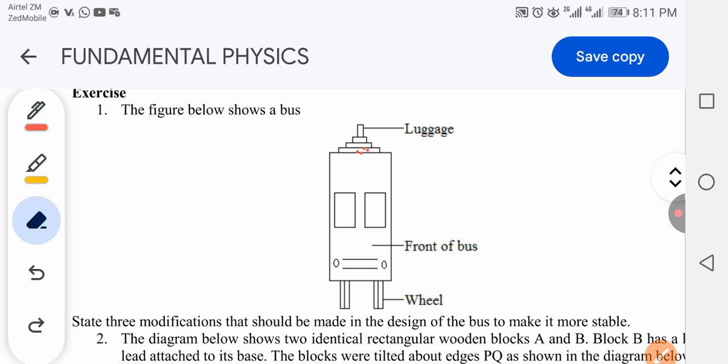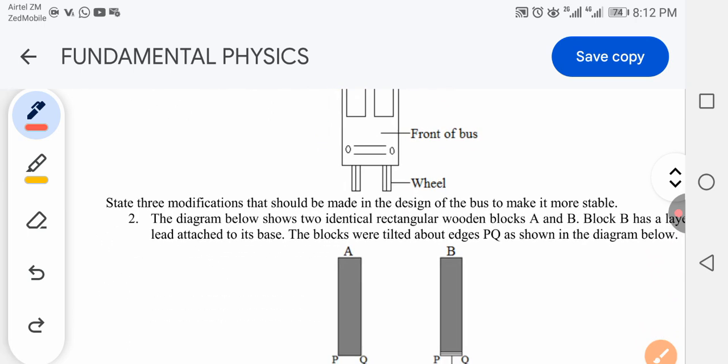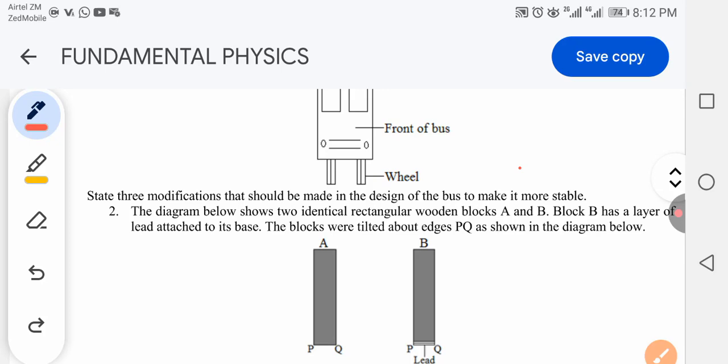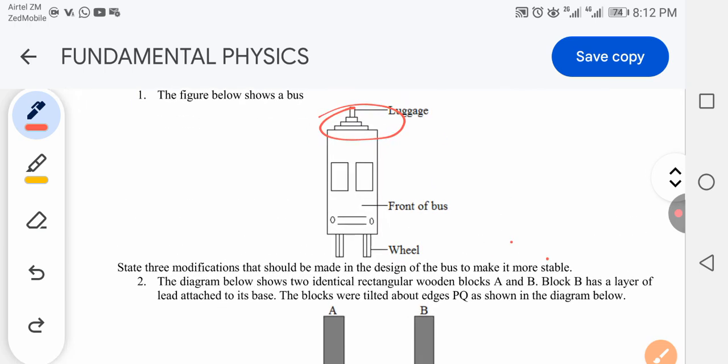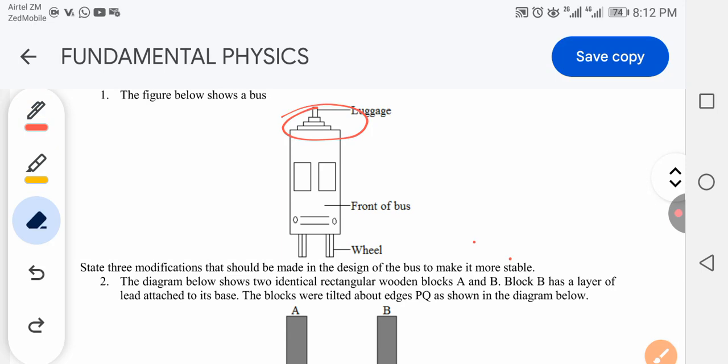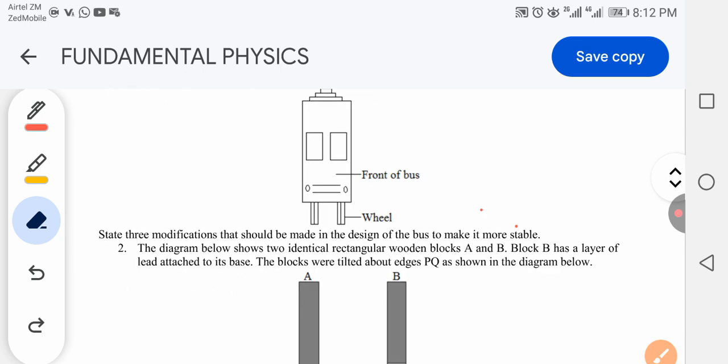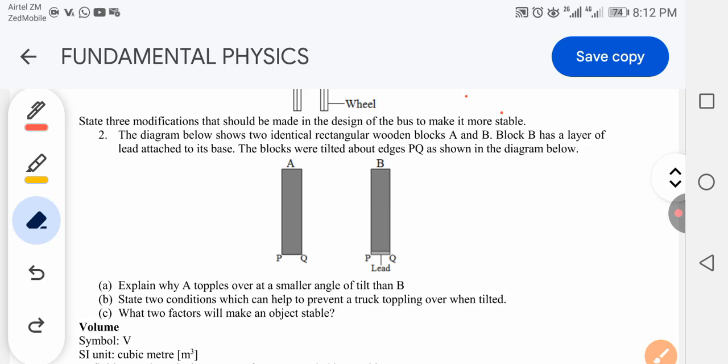So obviously this luggage, we can conclude that it may have a big base, but it doesn't have a lower center of gravity. Hence it's in unstable equilibrium. So how to modify this? We can state the modifications that should be made in the design of the bus to make it stable. Like I'm explaining there, those two conditions need to be made. After you've done that, you're good, you're home and dry.